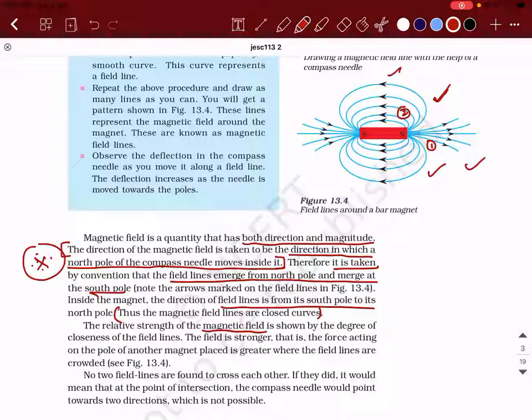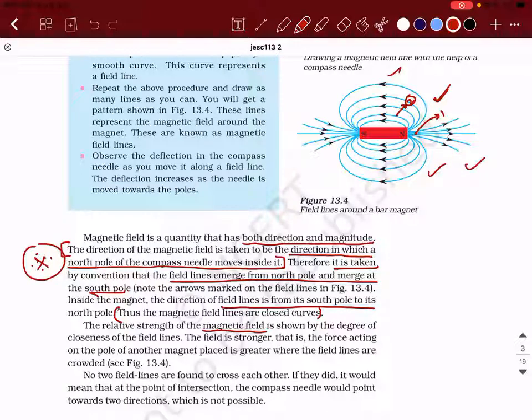So what are the two positions that you have, 1 and 2? In which position is the closeness more? So this point is 1, and I'll take this point as 2. Now tell me. First one.